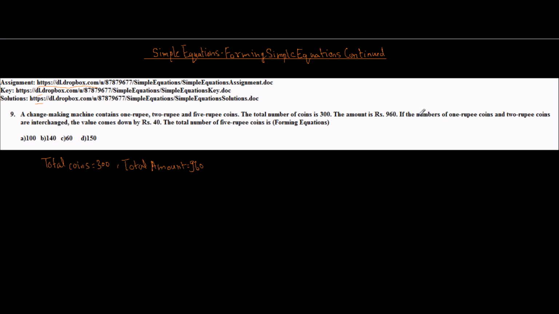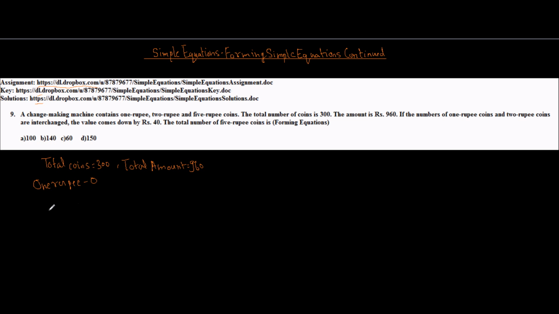And then they say some condition, like if number of 1 rupee coins and 2 rupee coins are interchanged, the value comes down by rupees 40. Total number of 5 rupee coins is what we have to find. So now listing down the unknowns, we know total number of coins, we know the denomination of the coins, that is 1 rupee, 2 rupee and 5 rupee, but we don't know how many 1 rupee, 2 rupee and 5 rupee coins are there. So let's list down the unknowns and assign a symbol to them.